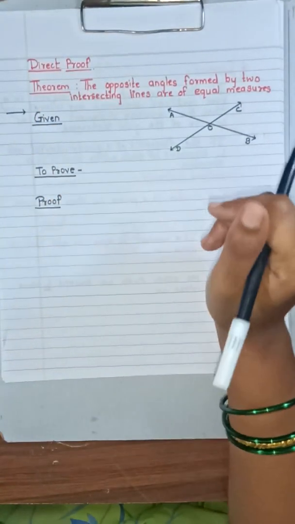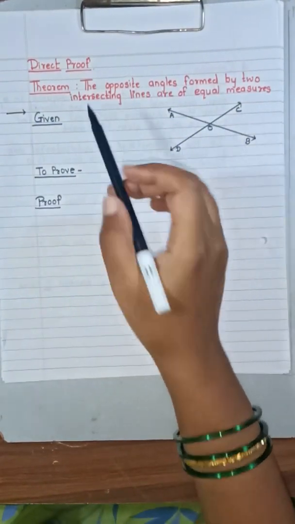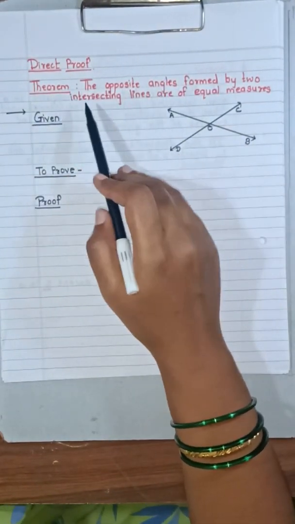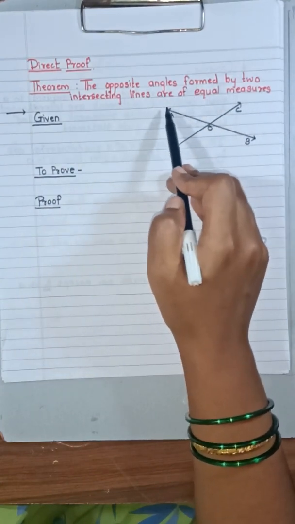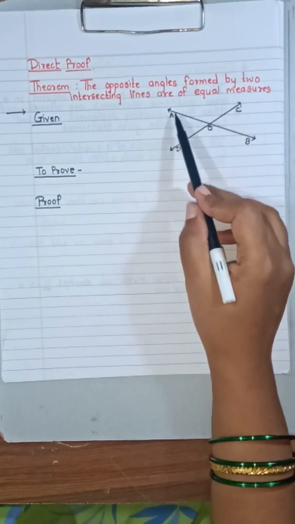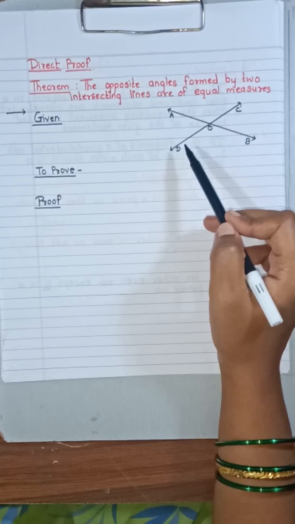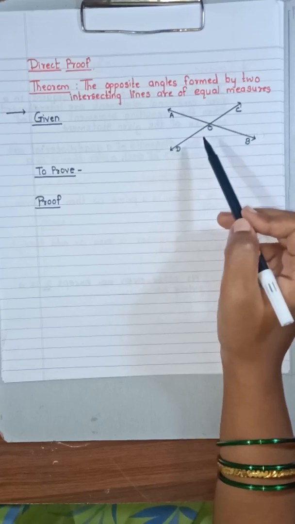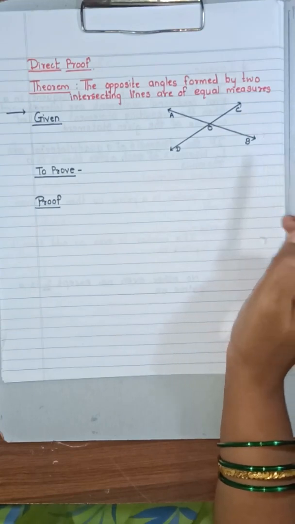Okay, direct proof. Now children, the theorem. What is the theorem? The opposite angles formed by two intersecting lines are of equal measures. Now you can see these are two intersecting lines, and what you have to prove is that the angles formed, that is angle AOC and angle BOD, are equal.